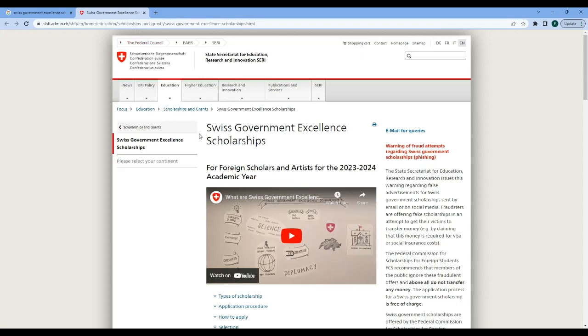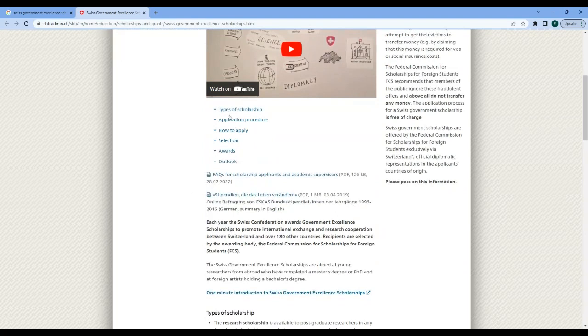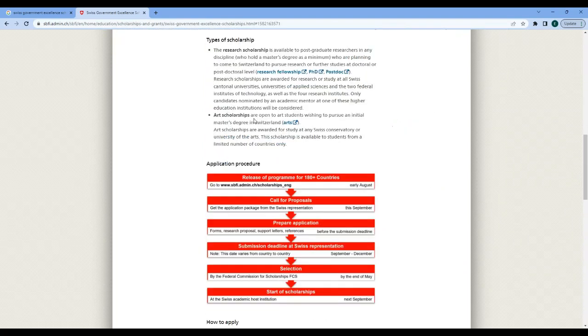And in this landing page, you're going to have the initial information on the types of scholarships available. And these are basically research scholarships and art scholarships. You would find that the research scholarships are open to postgraduate researchers who already have a master's degree and are planning to go over to Switzerland to pursue doctoral studies or postdoctoral studies.